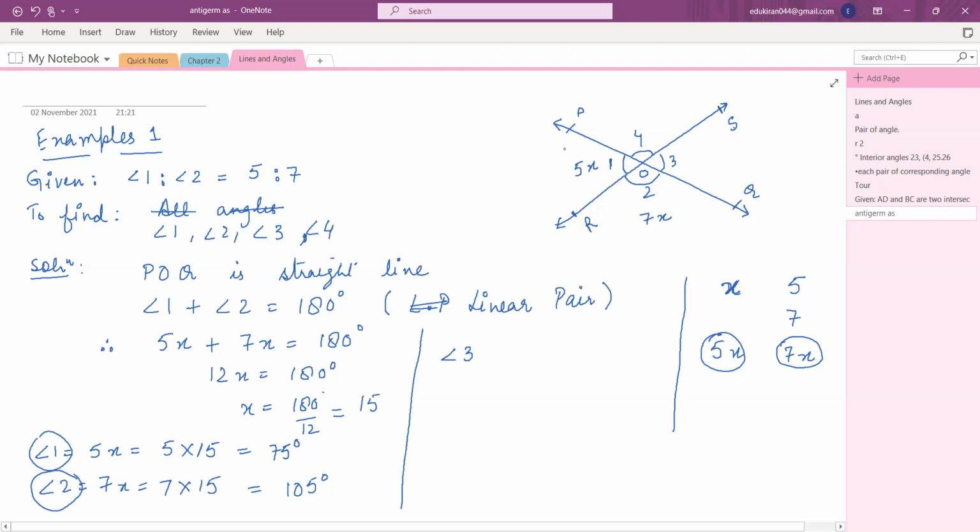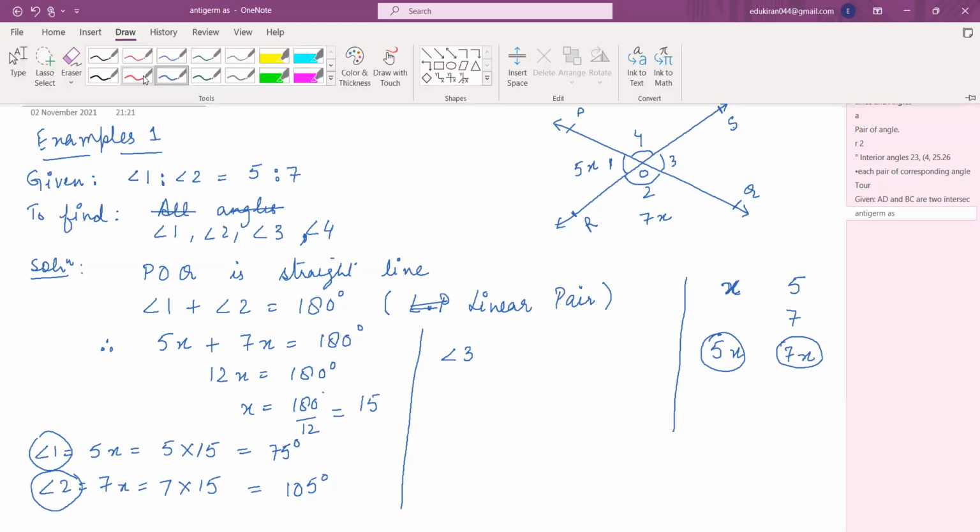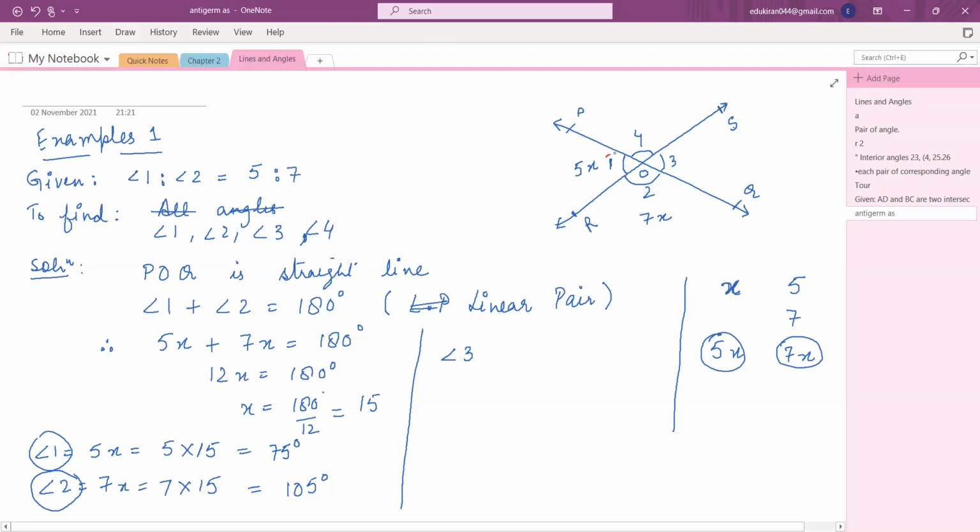All right. Now look here. Please, all of you look carefully. You already know angle 1 and you already know angle 2. Now angle 1 and angle 2, they are vertically opposite to each other. We have just proved the theorem that the vertically opposite angles are equal, right? So angle 3 will be equal to angle 1, vertically opposite angle.